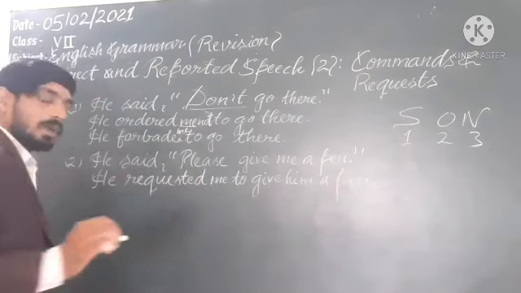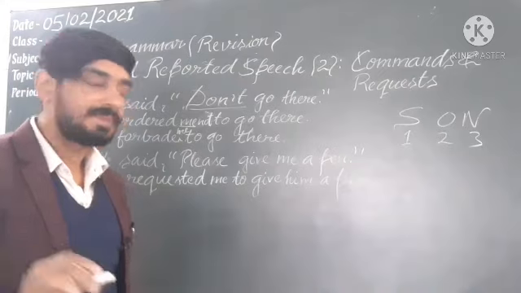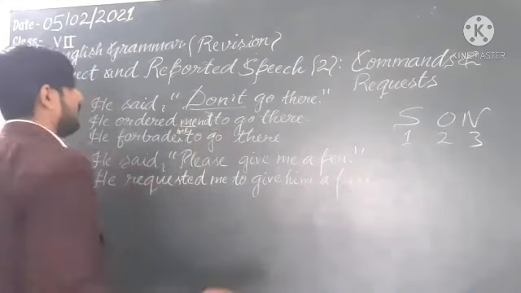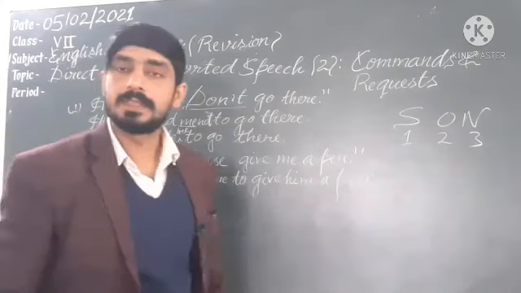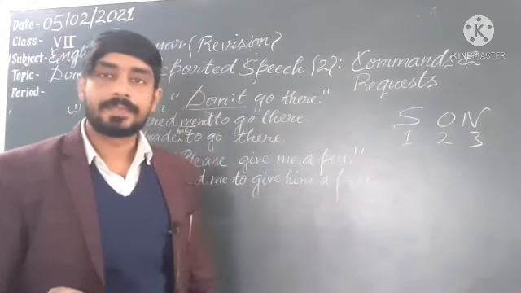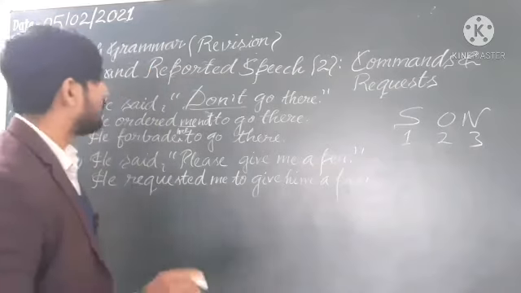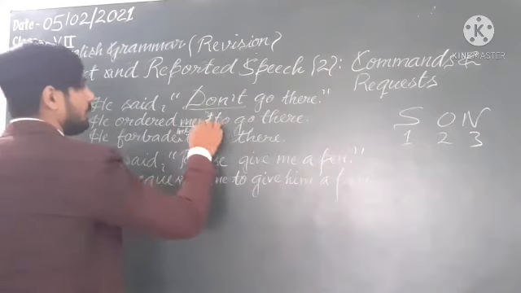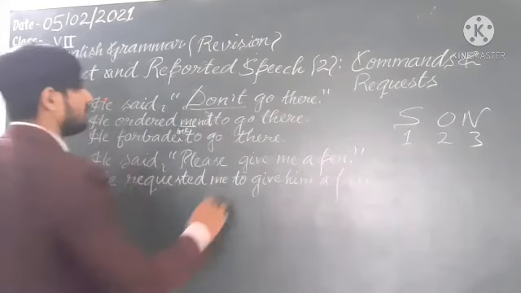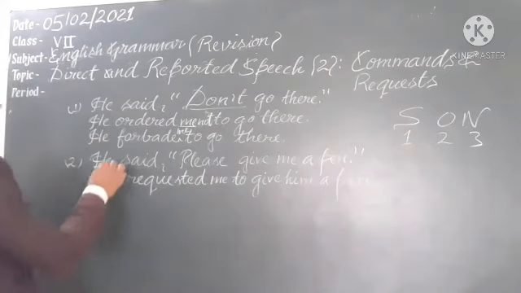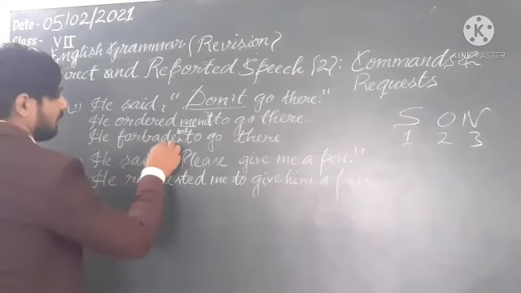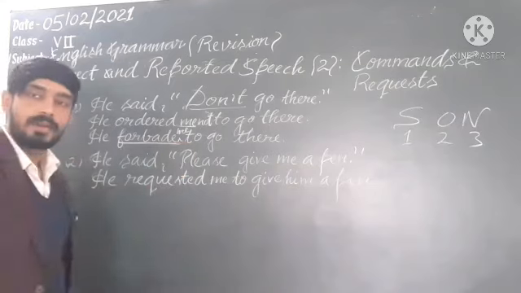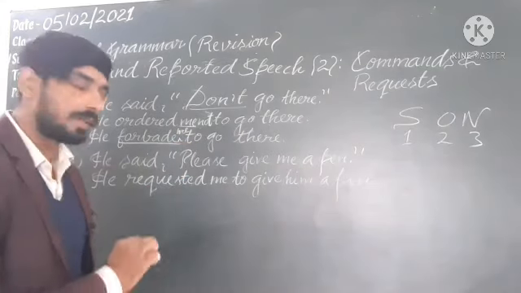In direct speech we are not getting an object, but we will include the object in indirect speech, especially in imperative sentences. Afterward, it is a negative sentence, so don't is here, so we will use not to go there. In the same way we get another form: he forbade me to go there. We are using the word forbade without not.